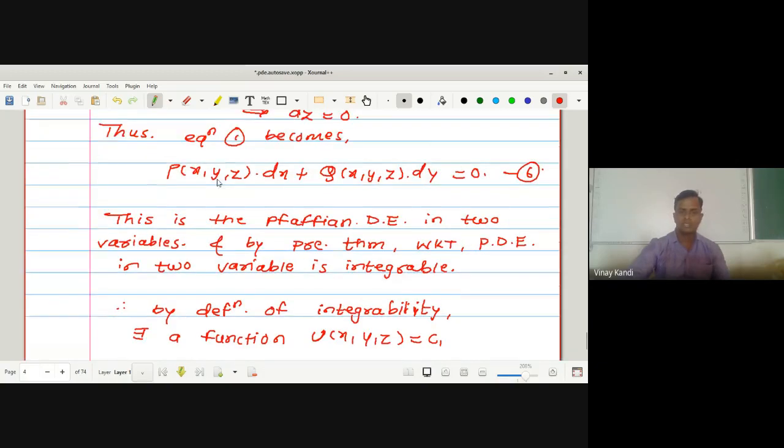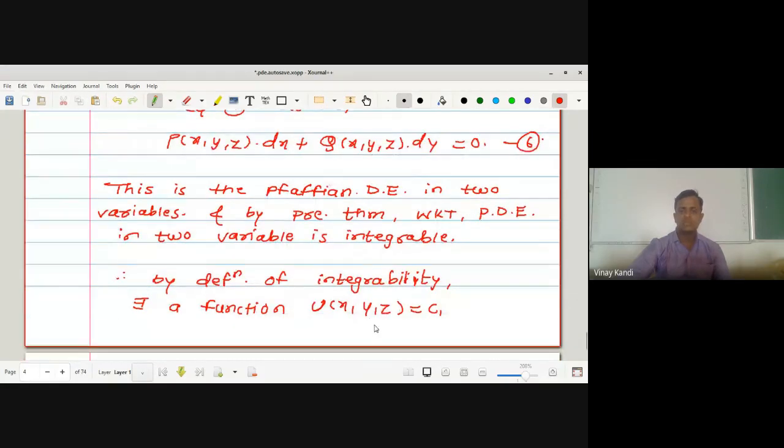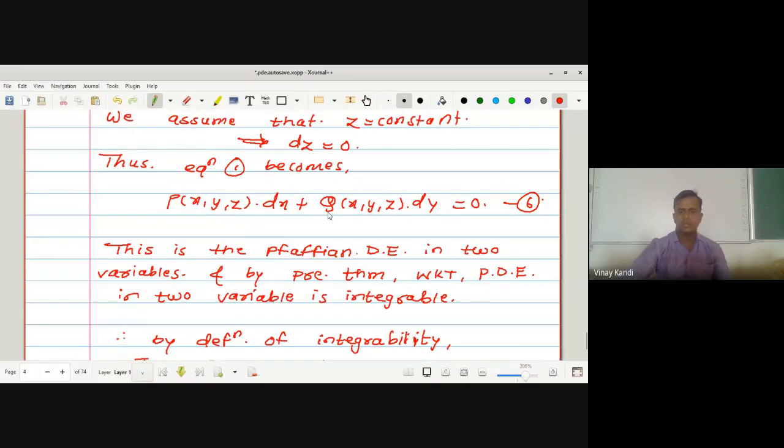Why? Because this is a function of two variables, so u of x, y, z may or may not contain z.